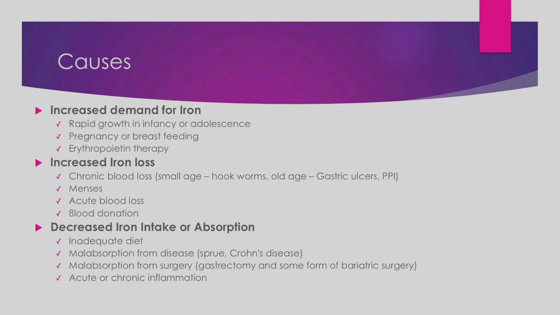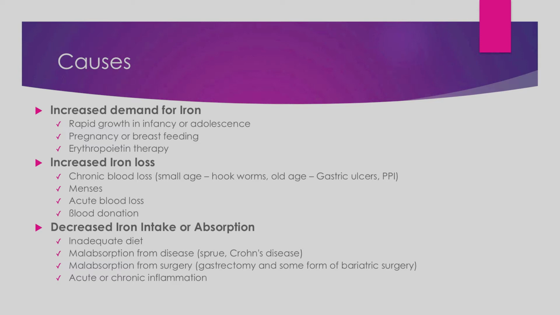Now the blood loss can be acute or chronic, like accidents, or chronic like ulcers in the stomach. Whereas increased destruction of RBCs will come under the hemolytic anemia category, and the first category, decreased production of RBCs, consists of iron deficiency anemias, megaloblastic anemias and aplastic anemias. So today we will study all of them.